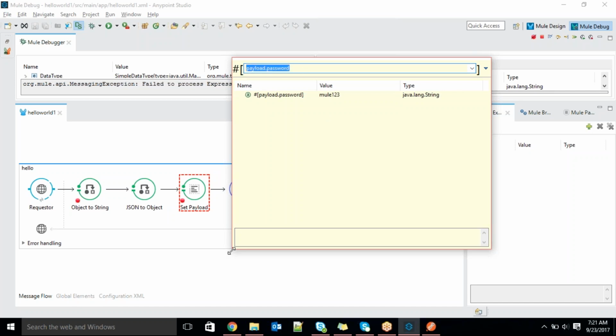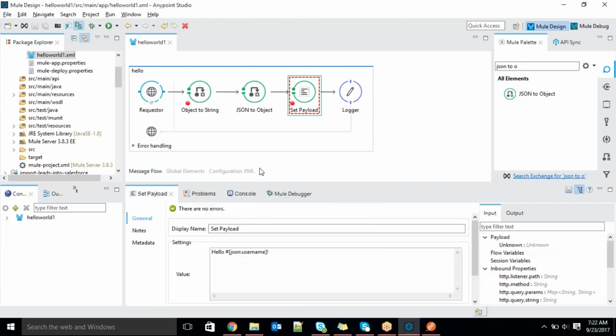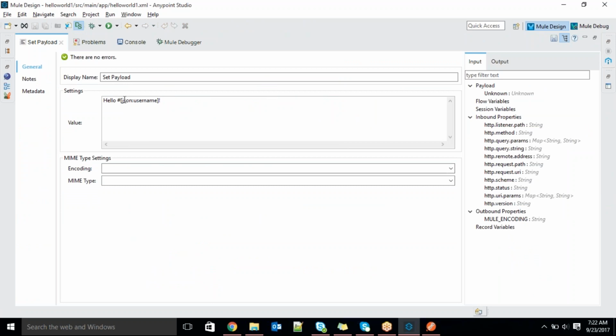I just want to display the password. Double click on it and change whatever you wrote earlier. I just keep it payload dot password. That's it. Now what will happen? The payload is a map, right? Out of the map, I want to read one of the fields, so it's a key. A map is nothing but a key-value pair, right? If you pass the key, you are able to get the value. Same thing I did: payload dot password or else payload dot username.